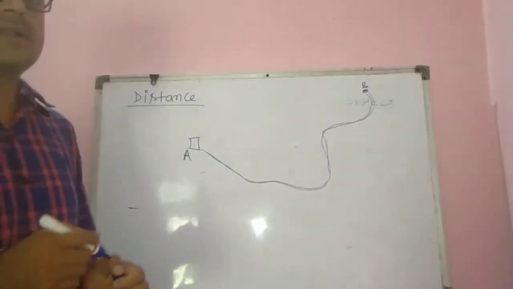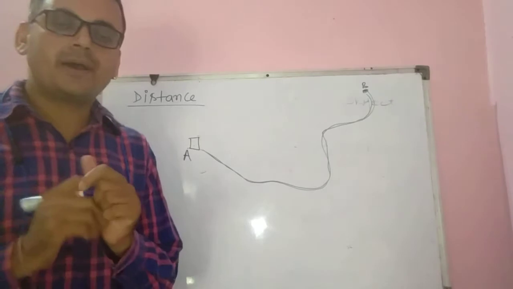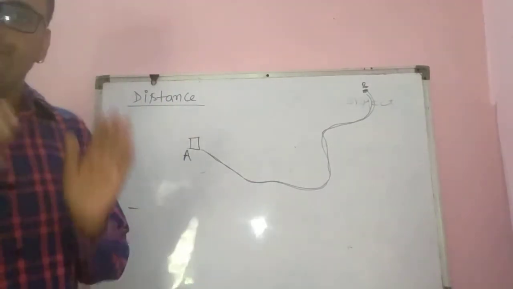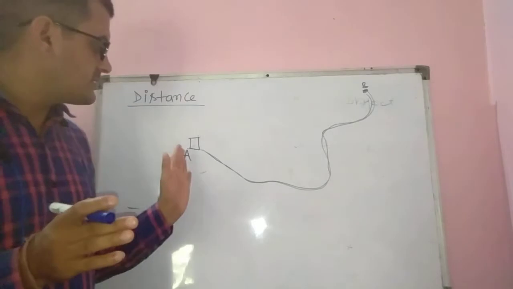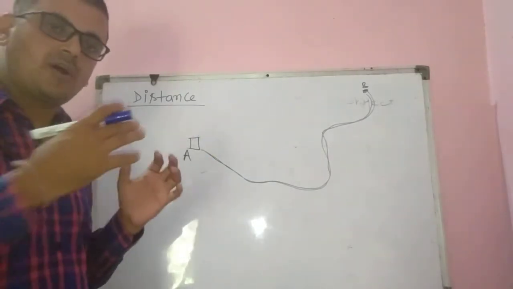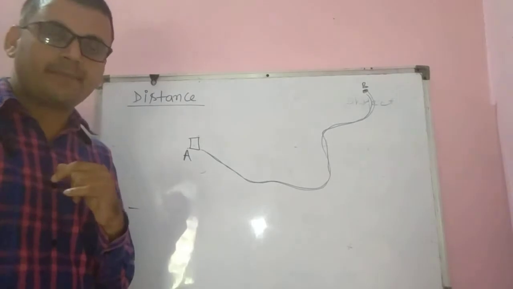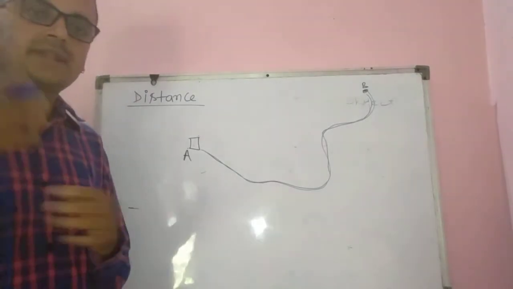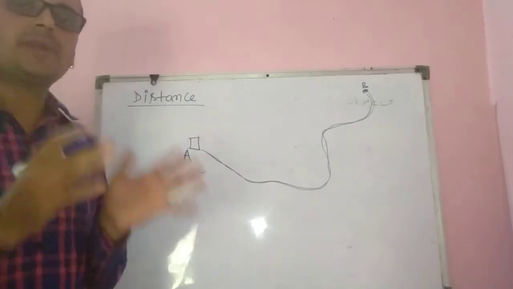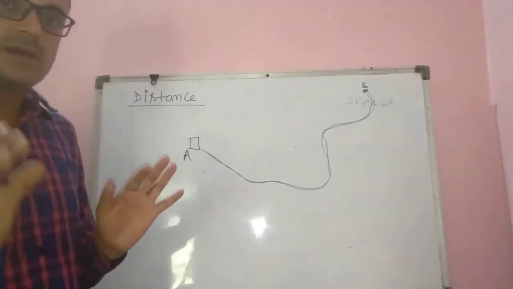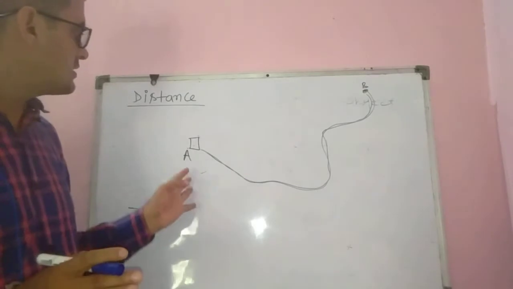And distance never gives any idea of the direction of the path. If I say that the distance of the main market from my house is 10 kilometers, it will never give any idea of direction.